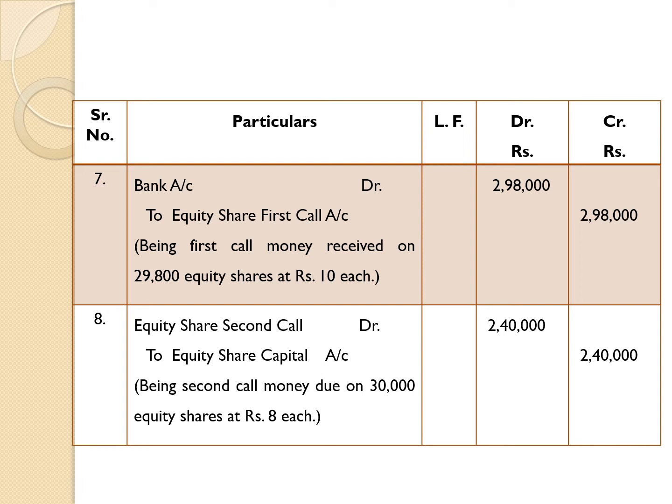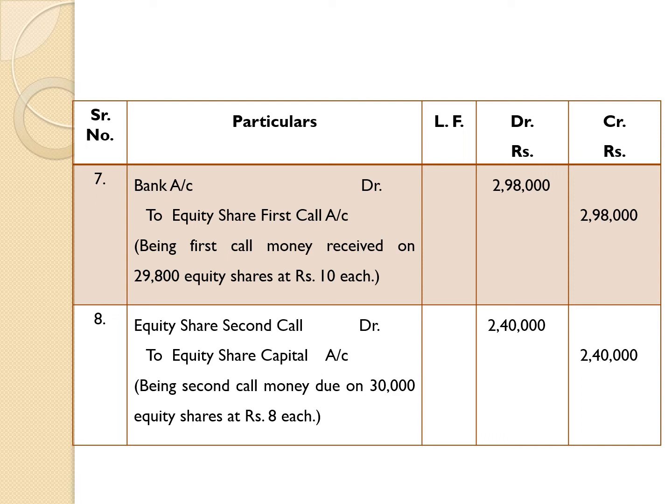Now we are concerned with taking first call money. Here we have shown amount due on 30,000 shares, but Mr. Ganesh, who held 200 shares, didn't pay first call money. That's why amount due on 30,000 equity shares, but amount actually not received on 200 shares from Mr. Ganesh. Therefore, amount received on 29,800 equity shares at rupees 10 each.